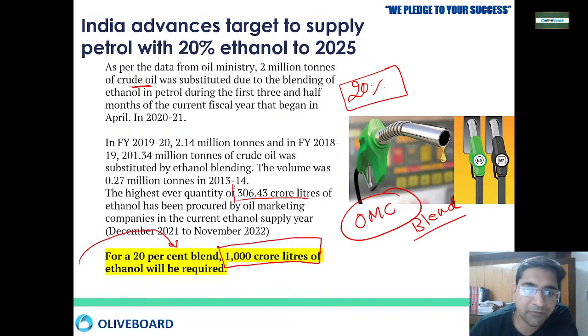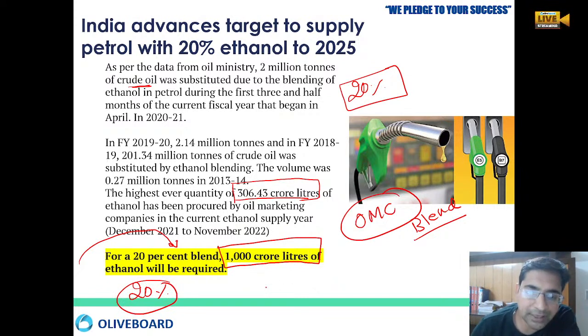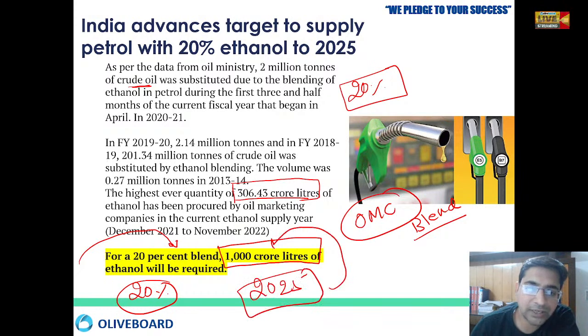Right now we have procured 306.43 crore liters, and if we wanted to blend by 20% in all petrol pumps, we need 1,000 crore liters of ethanol. So it is a good target and can be achieved by 2025. This is the very important news that we wanted to share with all of you.